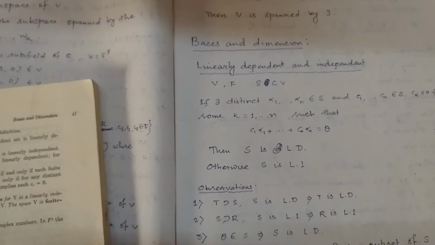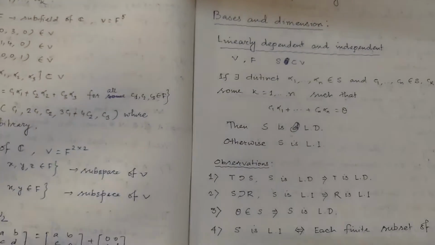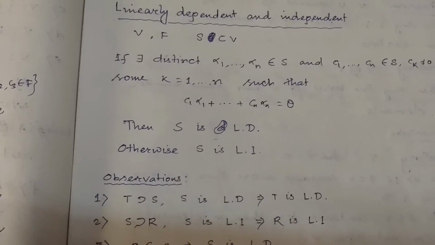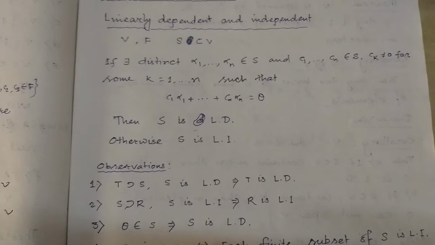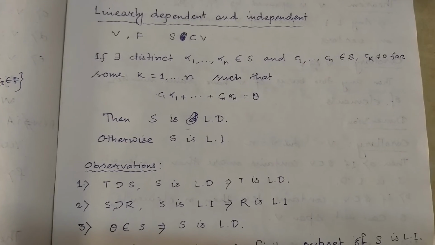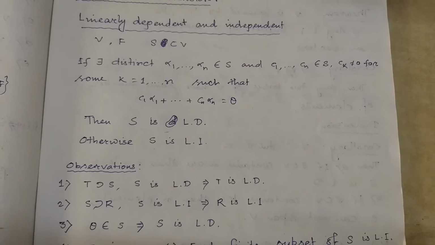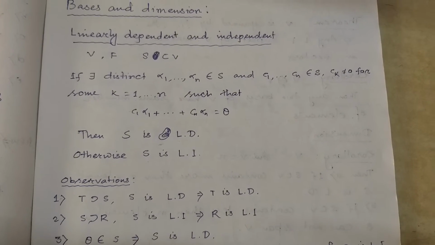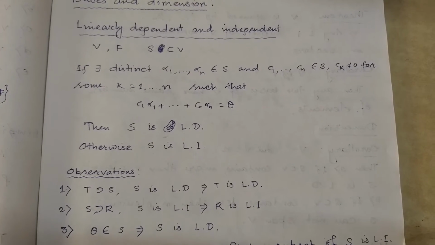First of all we have to know the linearly dependent and independent set of vectors. Let V be a vector space over the field F and S be a subset of V. Now S is called a linearly dependent set if there exist distinct vectors alpha 1, alpha 2, ..., alpha n in S and scalars c1, c2, ..., cn belonging to F. It is mistaken, it is given belongs to S, but it should be belongs to F, such that not all of c1, c2, ..., cn are equal to 0.